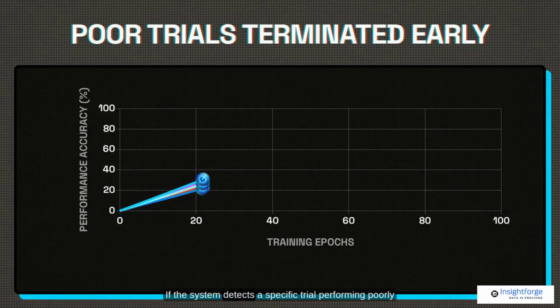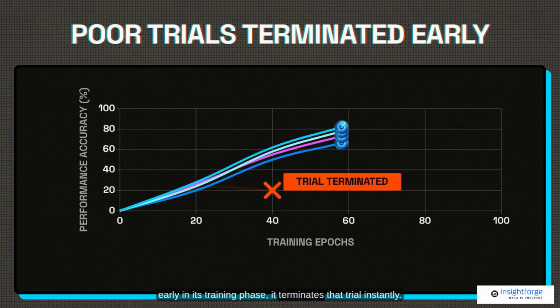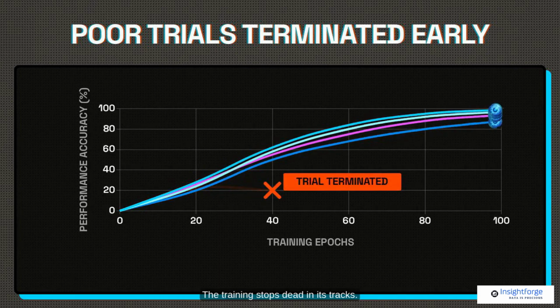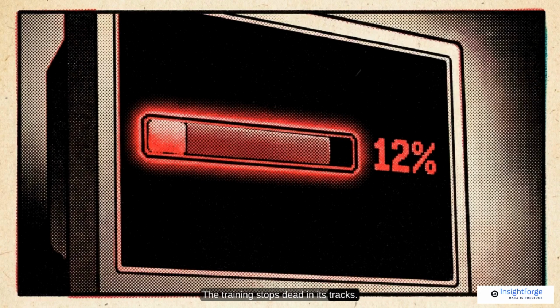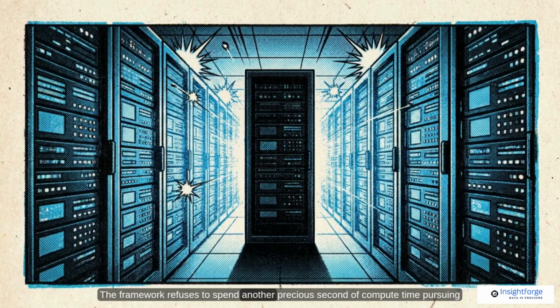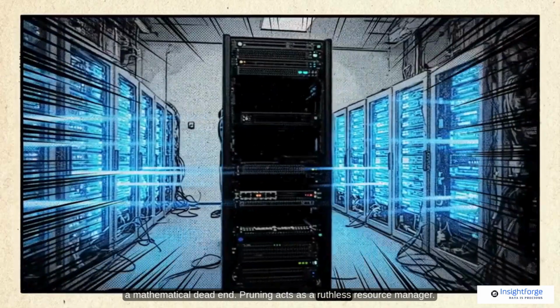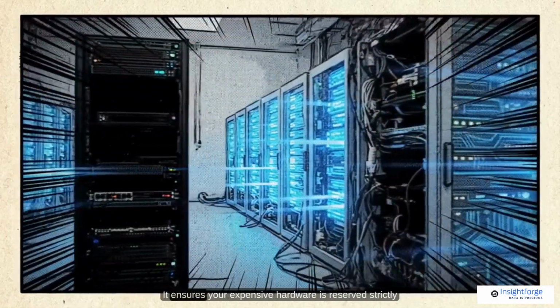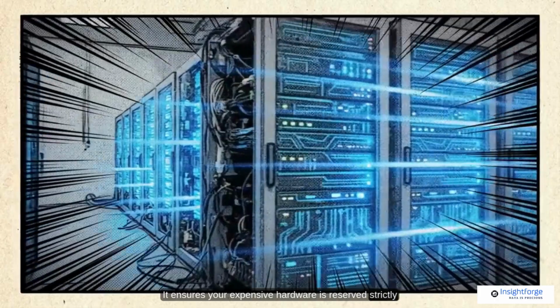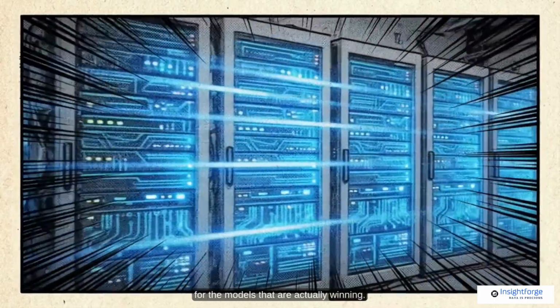If the system detects a specific trial performing poorly early in its training phase, it terminates that trial instantly. The training stops dead in its tracks. The framework refuses to spend another precious second of compute time pursuing a mathematical dead end. Pruning acts as a ruthless resource manager. It ensures your expensive hardware is reserved strictly for the models that are actually winning.